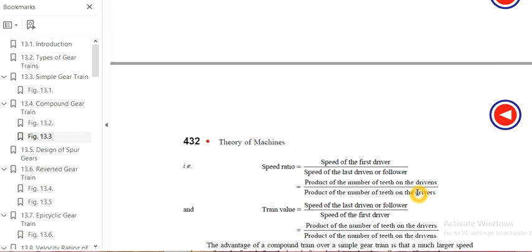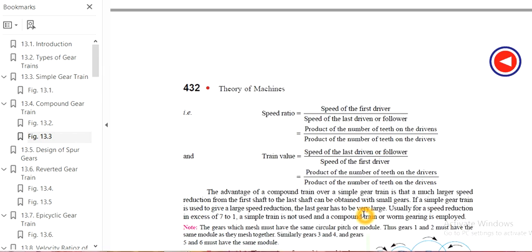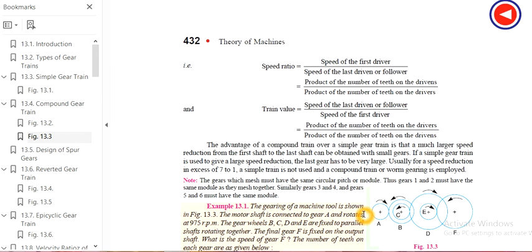The speed ratio is the speed of the first driver to the last driven. The train value is the speed of the last driven to the first driver. But what is the advantage of the compound train over the simple gear train? It is that a much larger speed reduction is obtained from the first shaft to the last shaft.